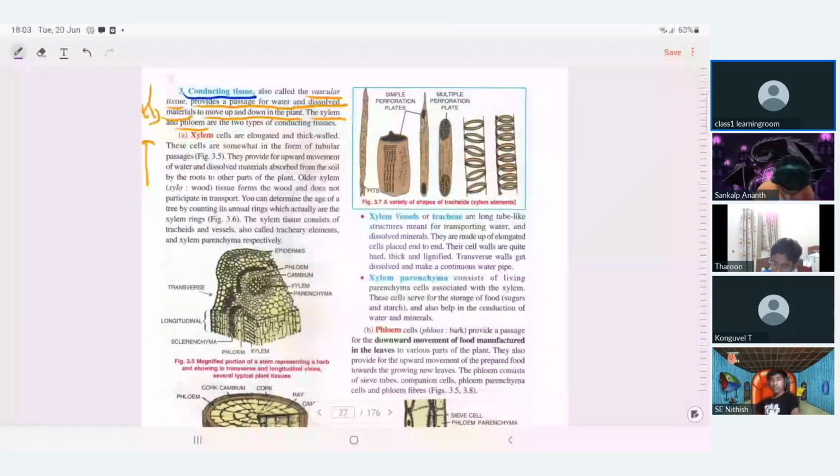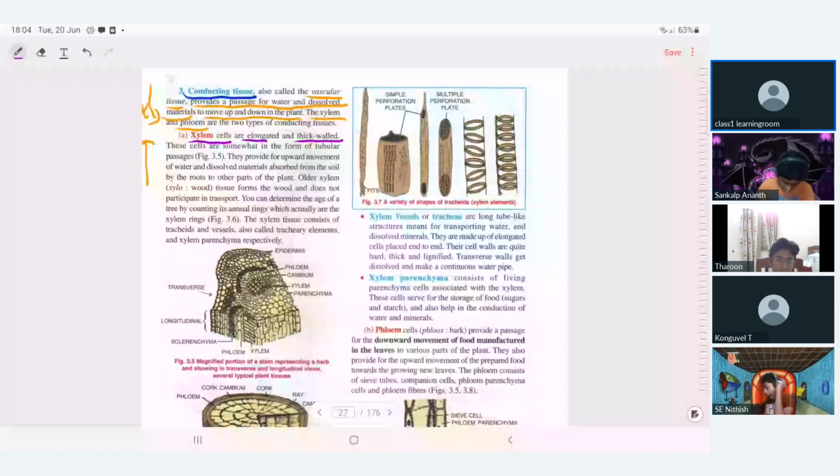So what are xylem cells? The xylem cells are actually elongated and thick-walled, and also tubular in form. They are somewhat in the form of a tubular passage, like a tube.